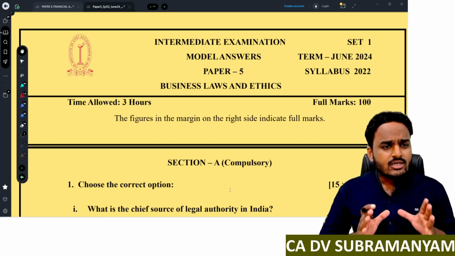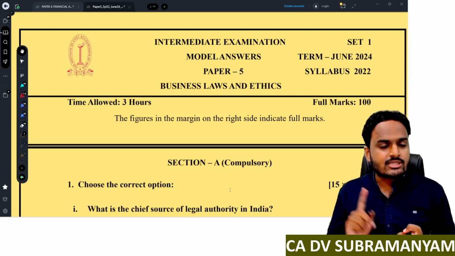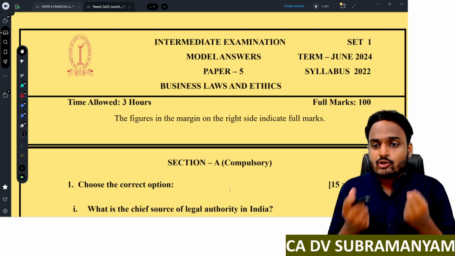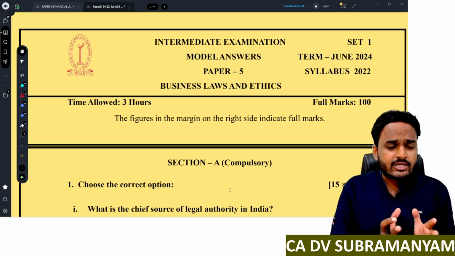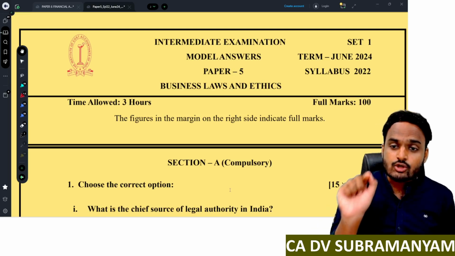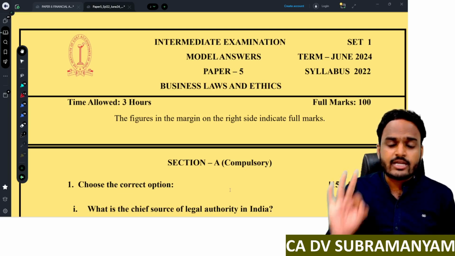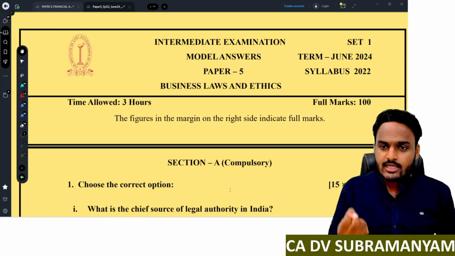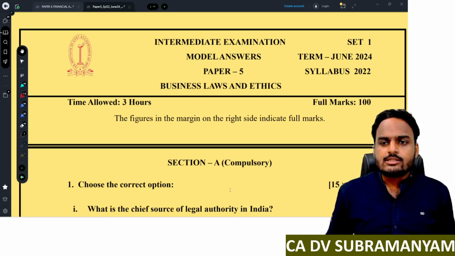Not only a discussion of this paper, I'm also going to give you tips regarding presentation in the exam. Once again, I'm telling you, how many hours you spent on revision, how many days you spent on preparation, everything is immaterial. 3 hours of presentation in the examination hall decides your fate. Understood? So those 3 hours are very crucial. And how to utilize the 3 hours, I'll tell you in this video lecture. Is it clear? See, paper 5.